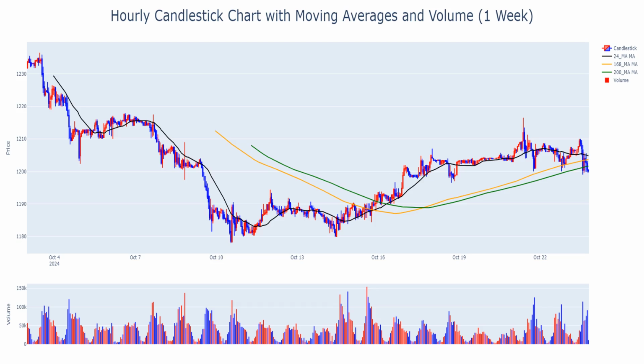USDTARS. Key movements in the market. Is a shift on the horizon? 60 minutes candle chart.